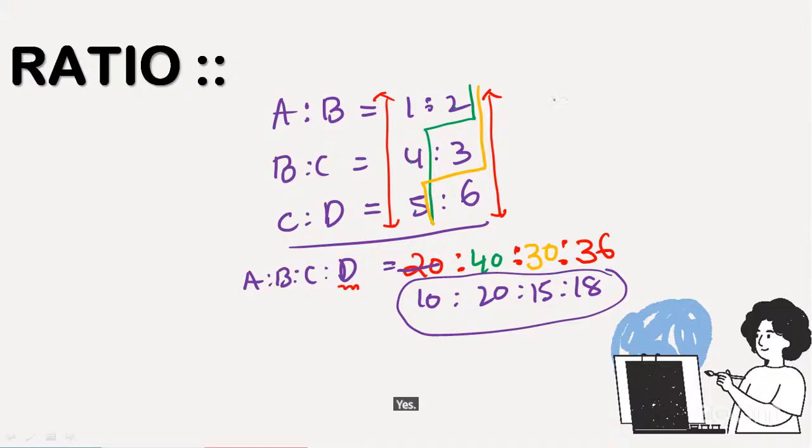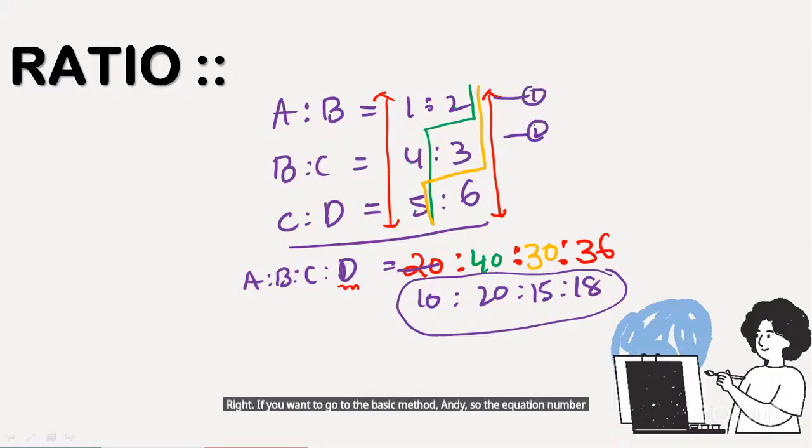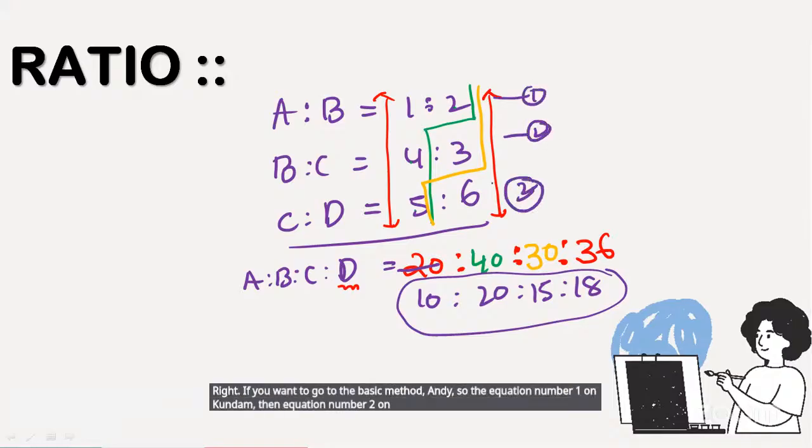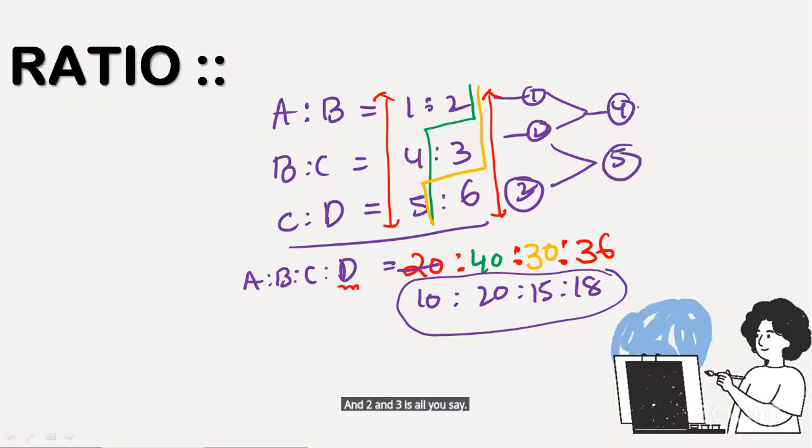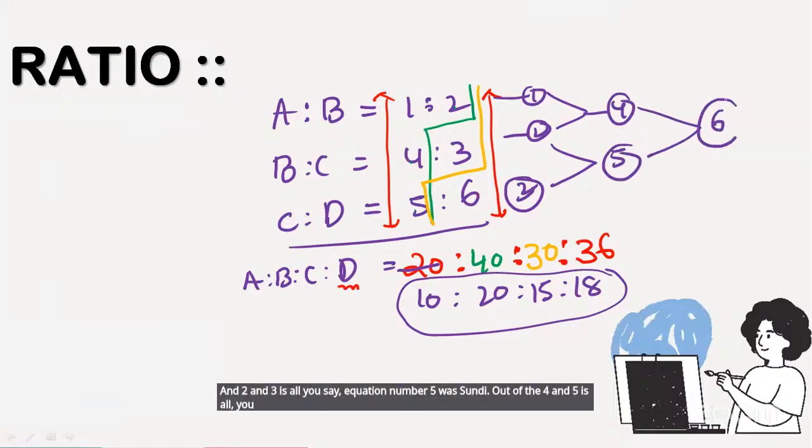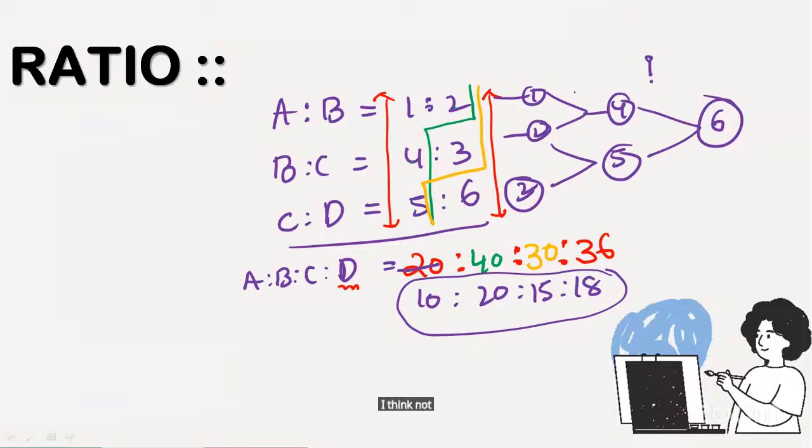Yes, sir. Right. If you want to go by the basic method, let's assume this is equation number 1, then equation number 2, and this is equation number 3. Solving 1 and 2 gives equation number 4, and solving 2 and 3 gives equation number 5. Then solving 4 and 5 gives equation number 6. Is it necessary to solve the whole procedure? I think not required, guys. So how to find out the ratios? Any doubts, guys? No, sir.